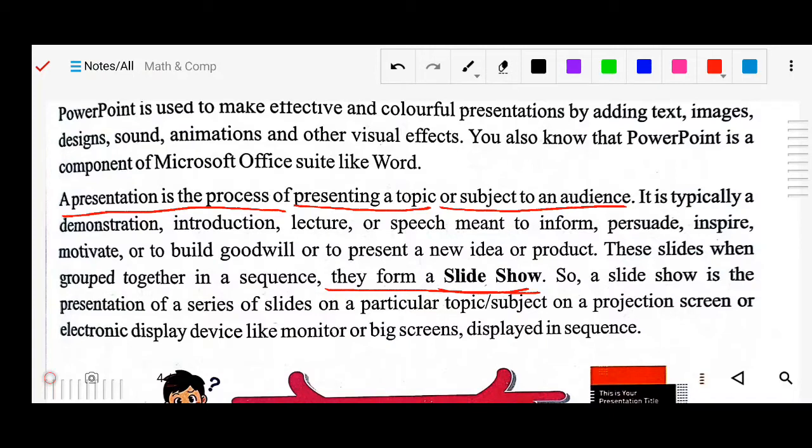What is a slide? A slide means there are a lot of small pages. Like in your books there are a lot of pages, and combined we call it a book. Similarly, in the presentation each page is called a slide, and combined it is called your presentation. One by one we present them through an electronic channel, on our monitor or on a big screen.